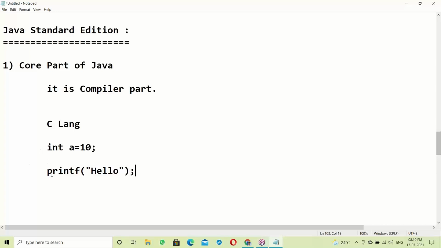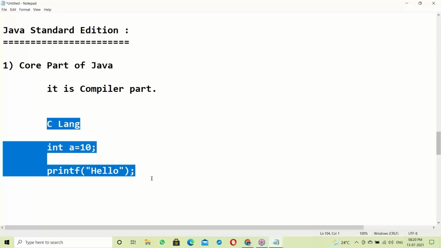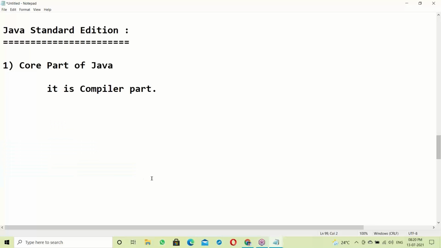Int data types are a part of the compiler. So printf is not a part of the compiler. Printf does not come under the core parts. So in Java, what is a part of the compiler here?